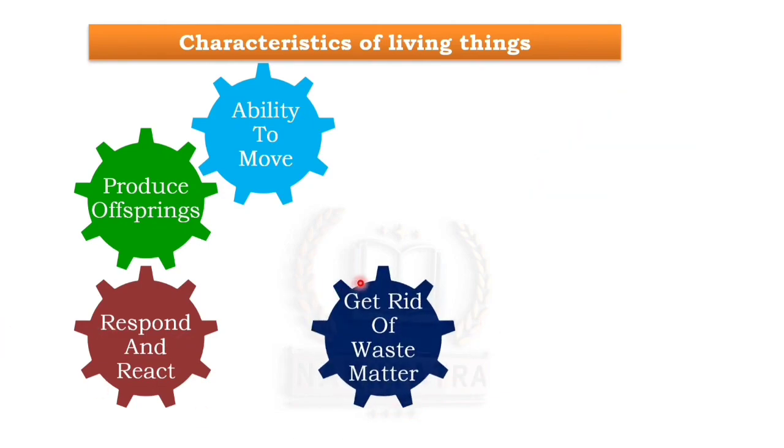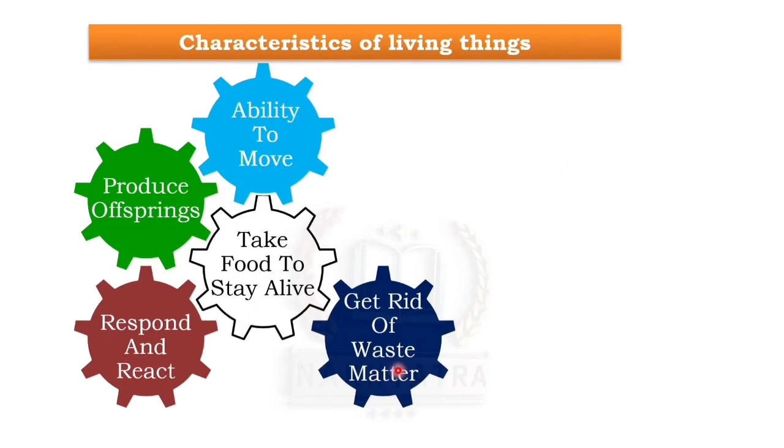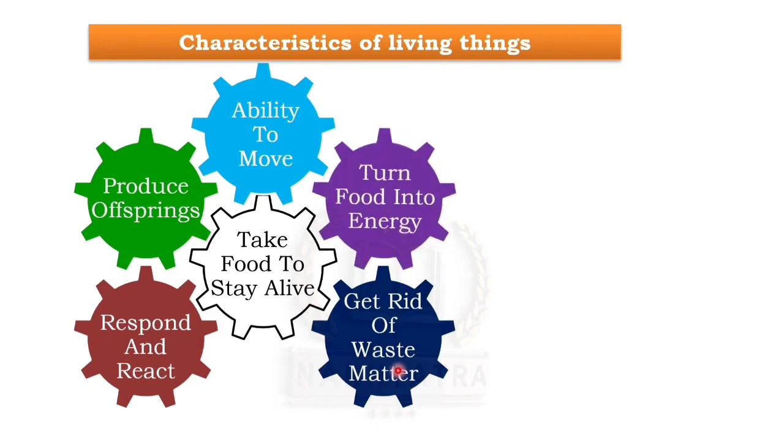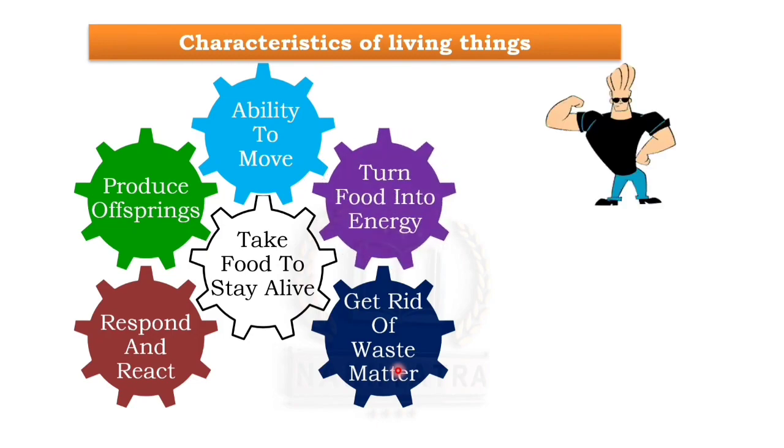Now another one is to get rid of waste matter. Since some waste matter is produced in our body, so what we call nature's call, right? Or a few of you say like number 1, number 2. So it is also a characteristic of living things. Now another one is to take food to stay alive. So we eat food to stay alive. And then we turn that food into energy. So we transform that food into energy.